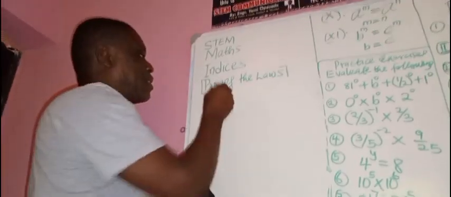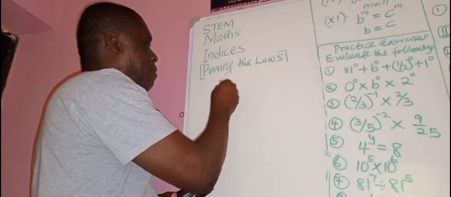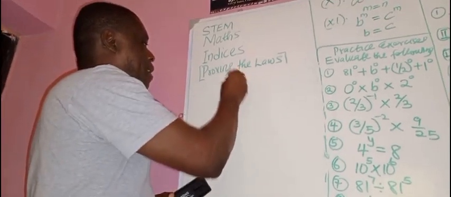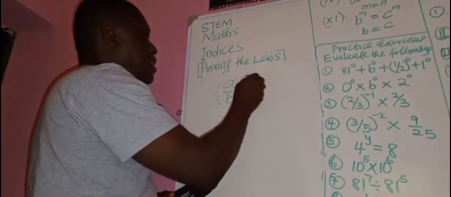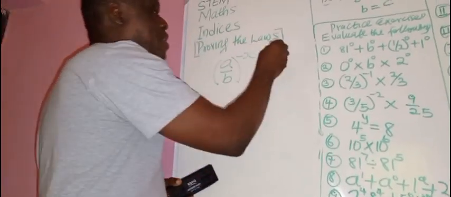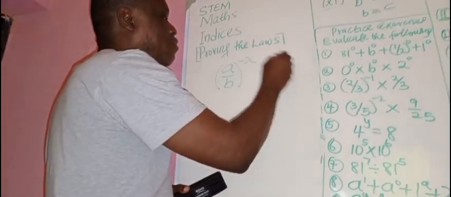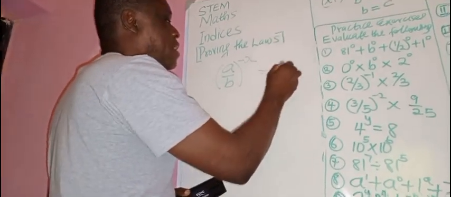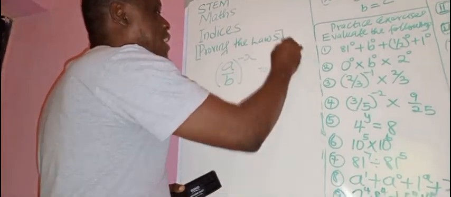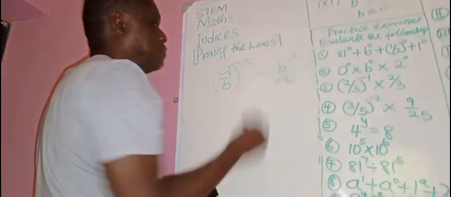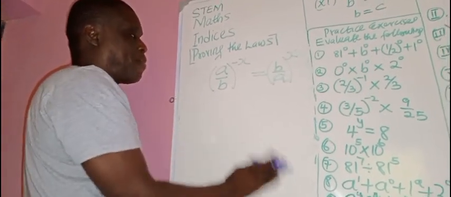Let's quickly prove that. Now, we want to prove finally that (A over B) raised to power minus x is actually equal to interchanging numerator with denominator, (B over A) raised to power x, for the negative to disappear. Now, how do we prove this?